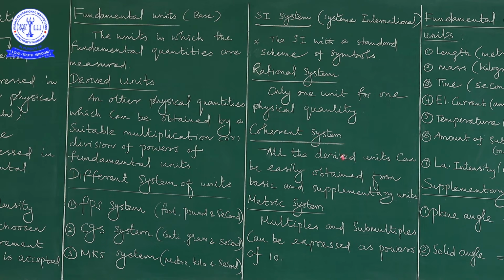So the coherent system is nothing but all the derived units can be easily obtained from basic and supplementary units. Just keep in mind, all the derived units can be easily obtained from basic and supplementary units. So the question comes: what are called basic units? What are called supplementary units? In future classes, we are going to discuss basic and supplementary units.